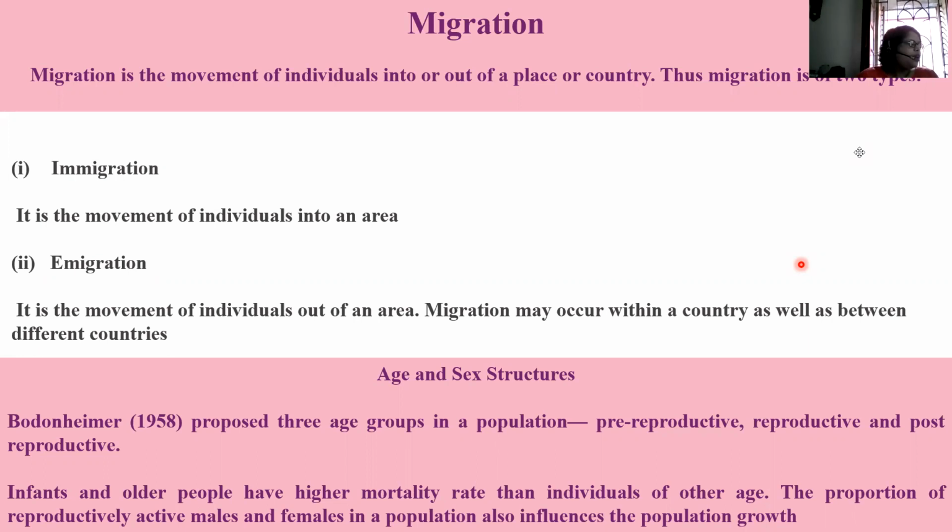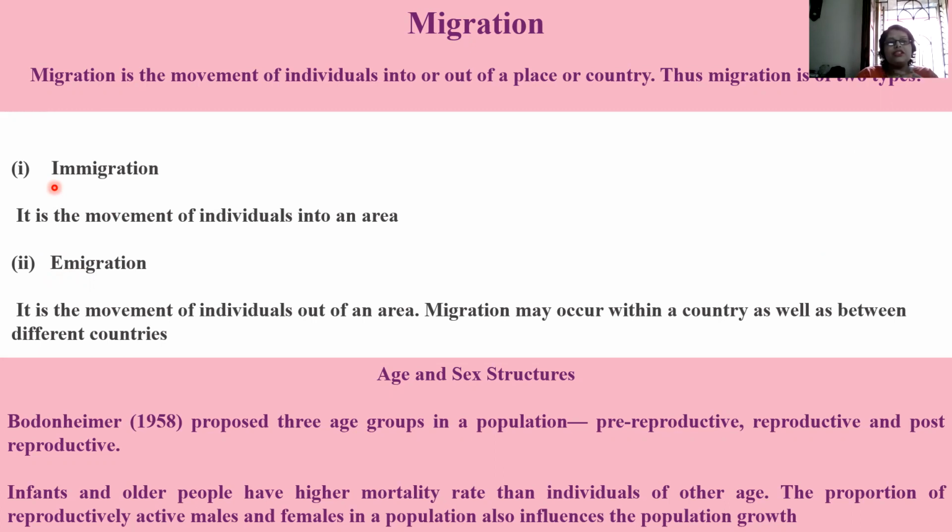When you go for an international trip, haven't you seen the kiosks marked immigration and emigration? One starts with I, the other starts with E. Immigration, I-M-M-I-G-R-A-T-I-O-N, and the other is emigration,